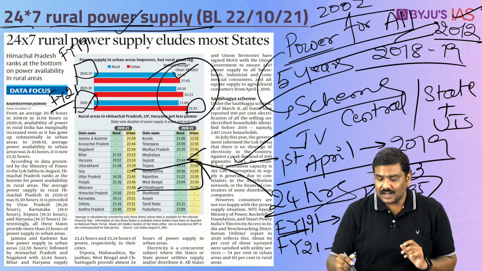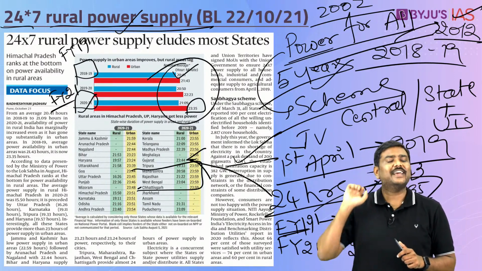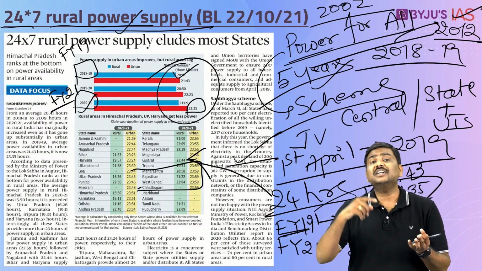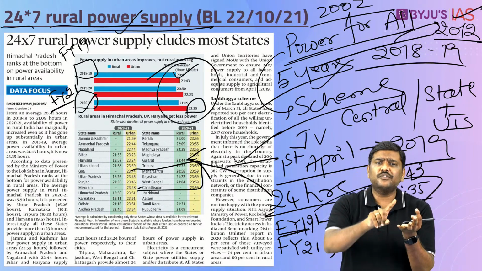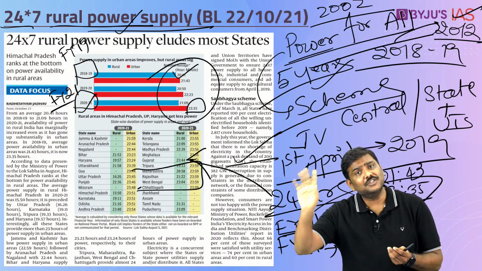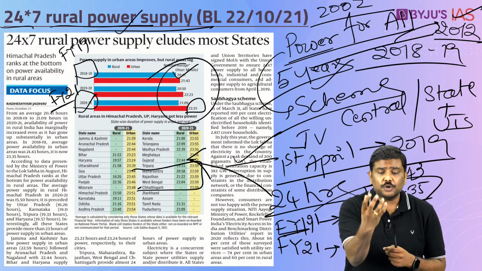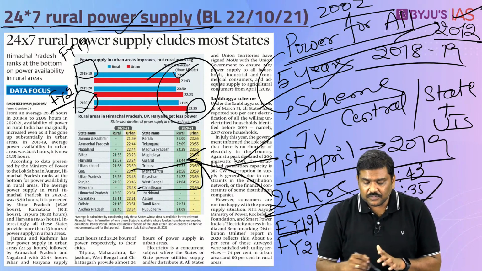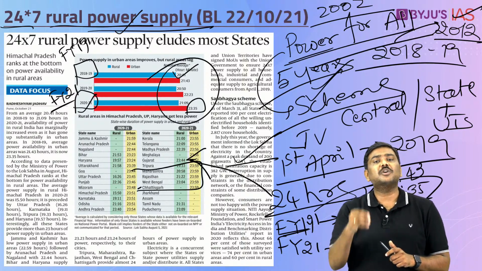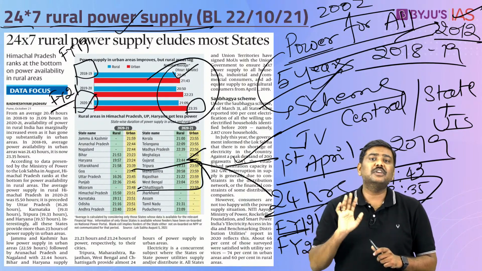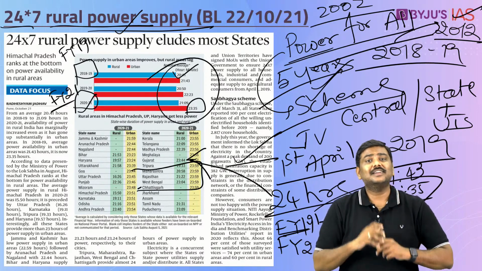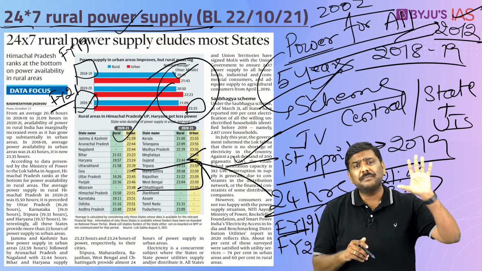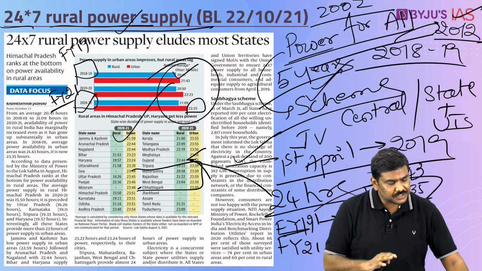And that is the precise reason under the Power for All scheme, the Government of India has mandated that the state governments must ensure that there is sufficient electricity not only for households but also for commercial consumers as well as industries. There should be sufficient electricity for the agriculture sector also. So these are some of the objectives that have been set up under the Power for All scheme, which was supposed to be achieved by April 2019. Done. So this article basically discusses the status of implementation of this particular scheme. So this is the discussion here.